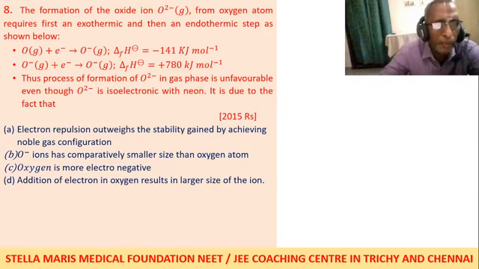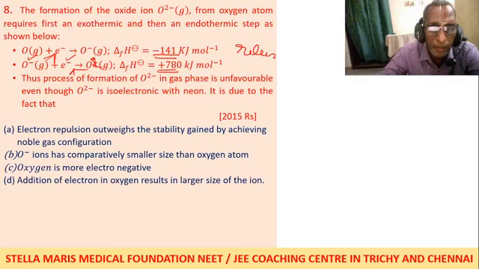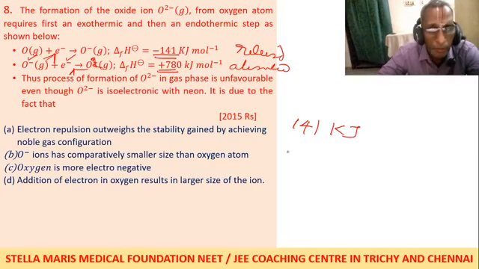But once it becomes negative, and the electron is also negative, like charges will repel each other. So in order to add one more electron, you have to add energy. That is why from minus it has become plus. So here energy is released, here energy is absorbed. Only 141 kilojoules of energy is released, but you have to supply 780 kilojoules.